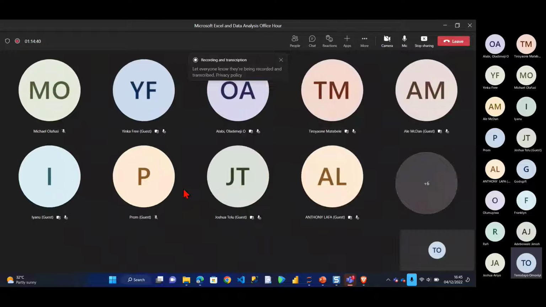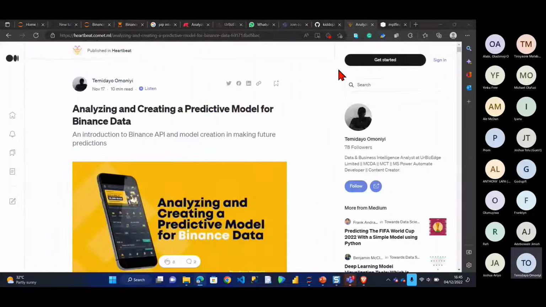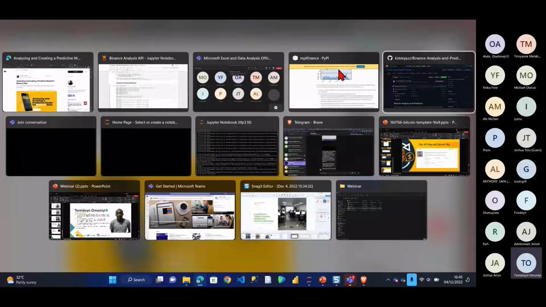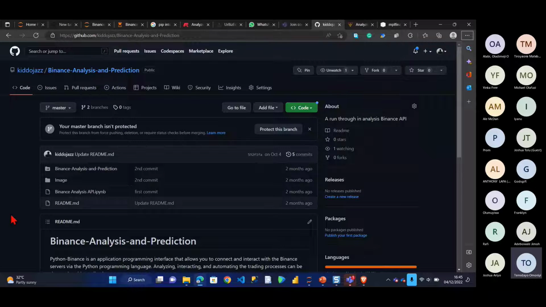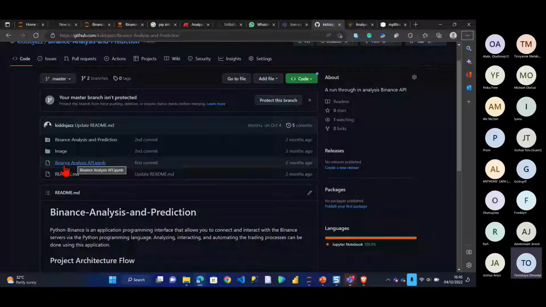Let me go to my GitHub, which I showed you. This is the GitHub code here. This is the file, Binance Analysis API ipynb, that's a Python notebook. If you open it, it will load the code.